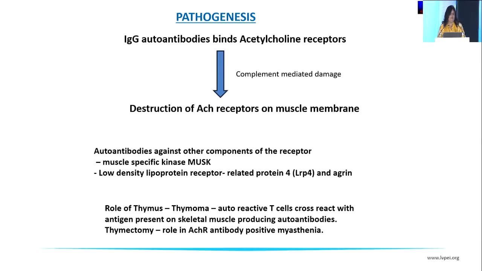This is more in pediatric myasthenia gravis. There's also a role of the thymus in myasthenia gravis. When there is thymic hyperplasia, we see autoreactive T cells which cross-react with the antigen and produce autoantibodies. So thymectomy has a role in ACH receptor positive myasthenia.